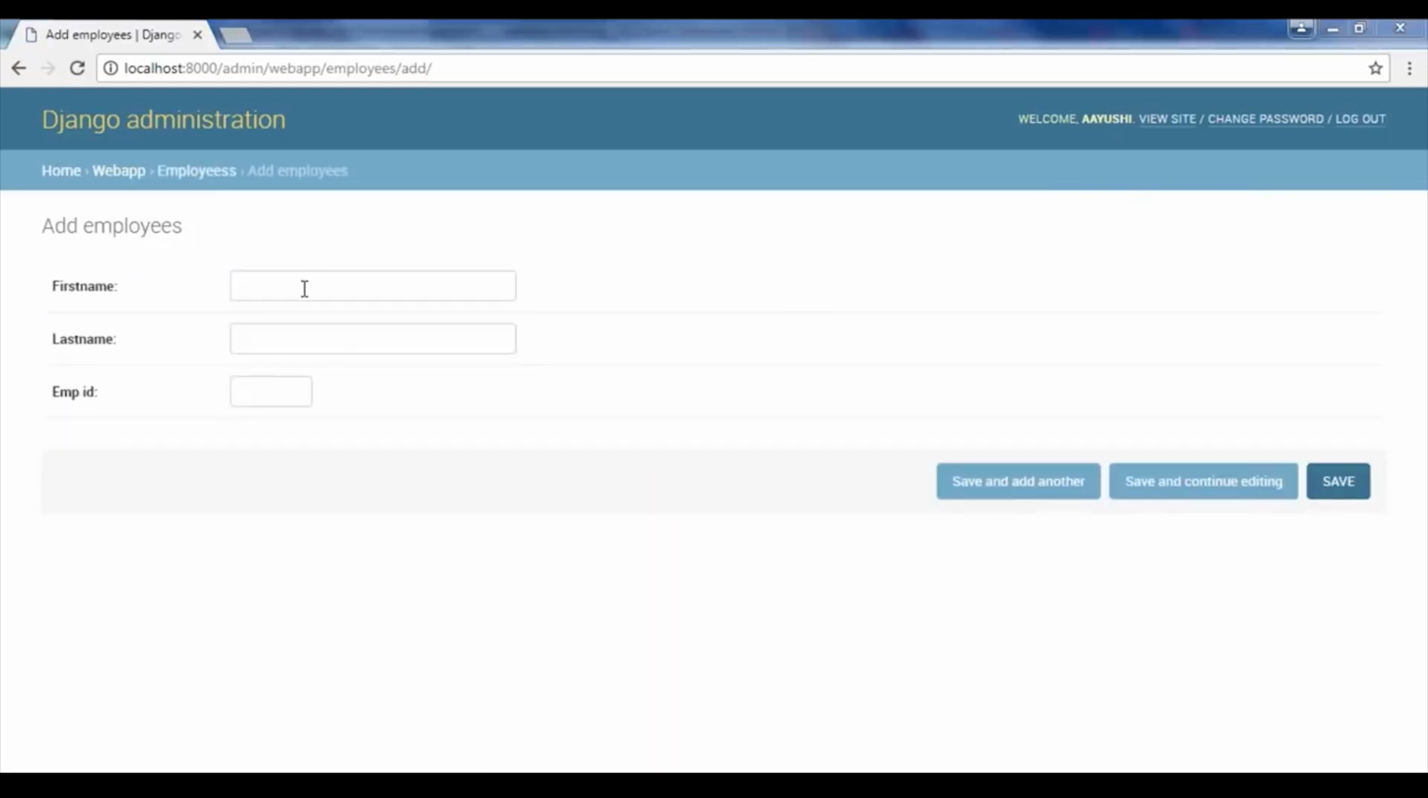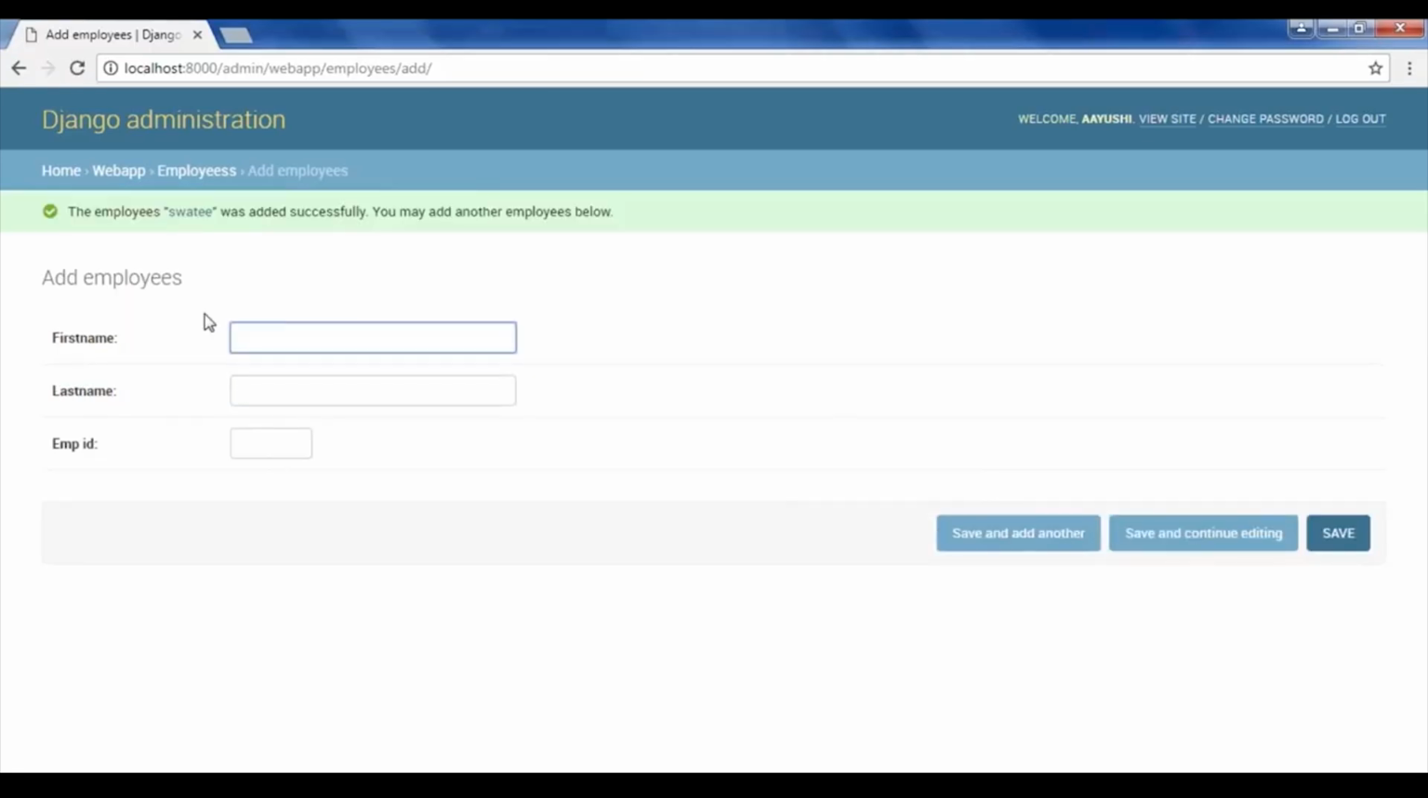So now let me add some details to these employees. So the very first name is, say, Swati, last name, and let's say the employee ID is 1. Now let me add some more to this. So let me be big, say 2, and I'll add one more, say Abhilash. Say the employee ID is 4, and I'll add one more, that is Samir. Employee ID is 5.